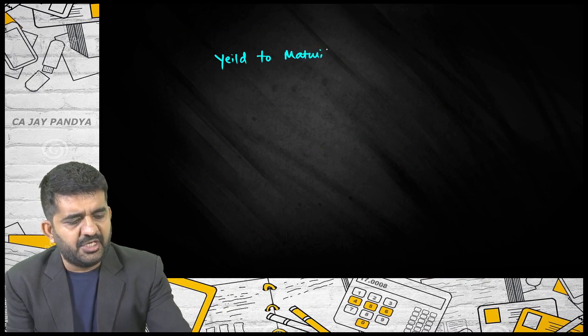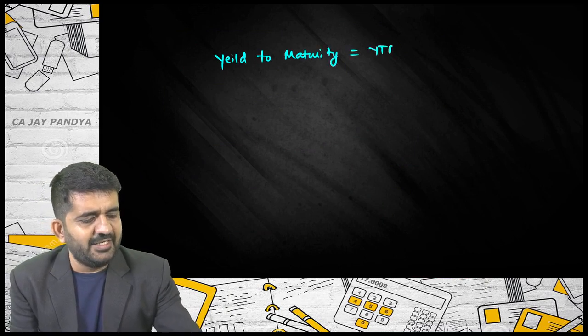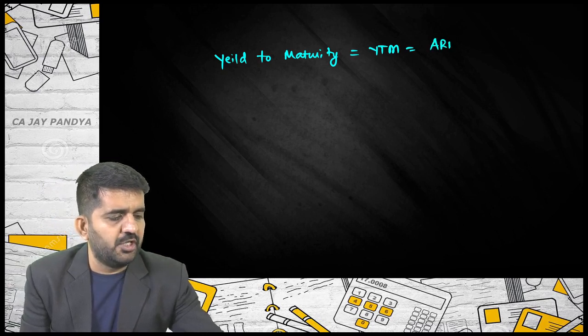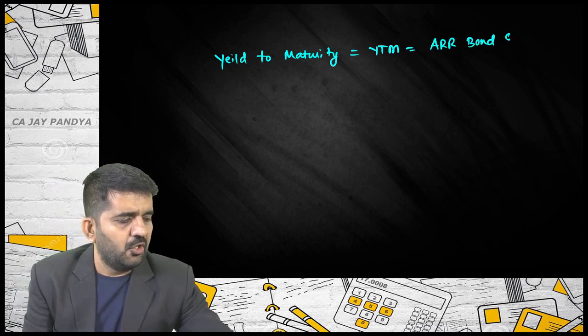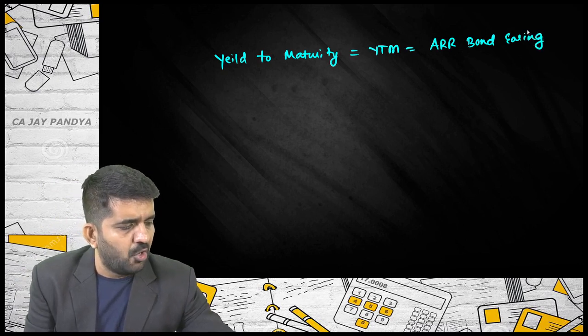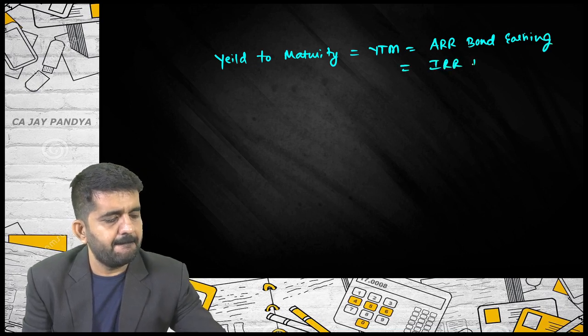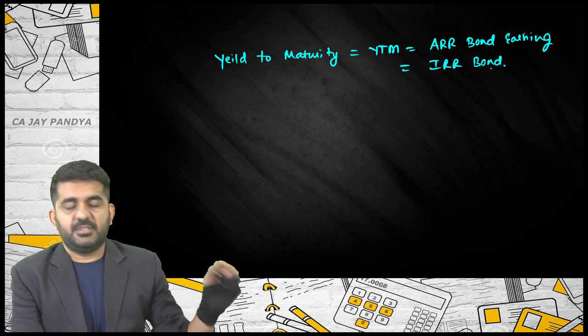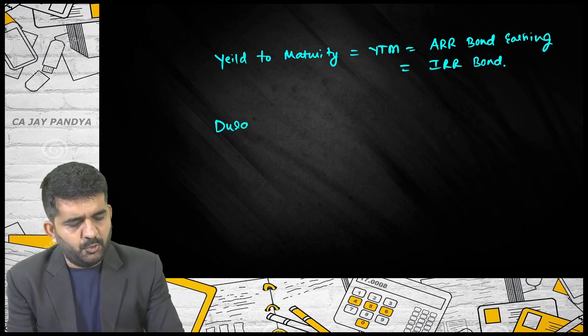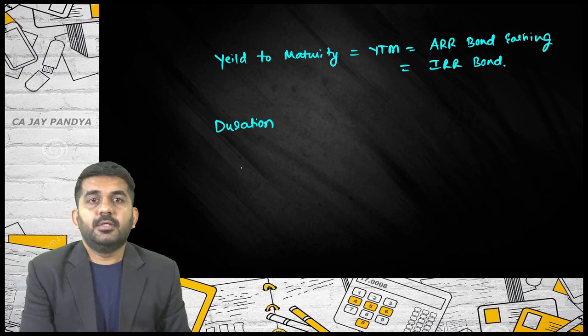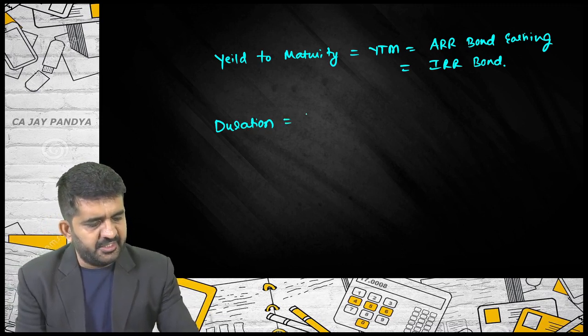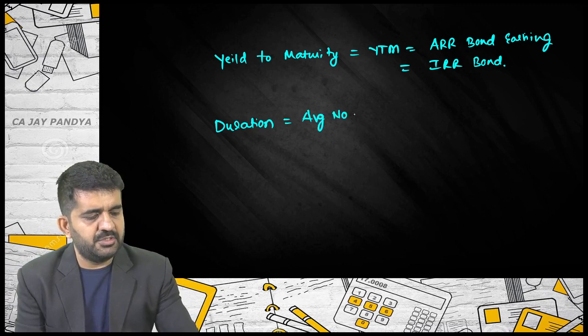So, which concepts have we learned? Yield to maturity. Yield to maturity is the same as yield. YTM is equal to the actual rate of return the bond is earning, or the IRR of the bond. Then we did duration. What was duration? It is the average number of years for recovery.